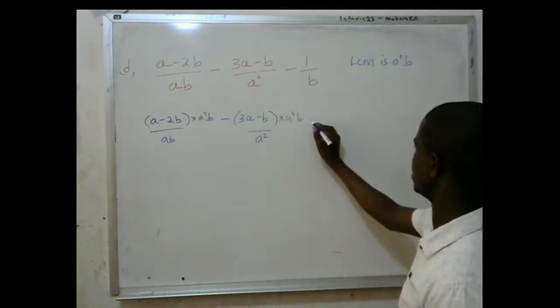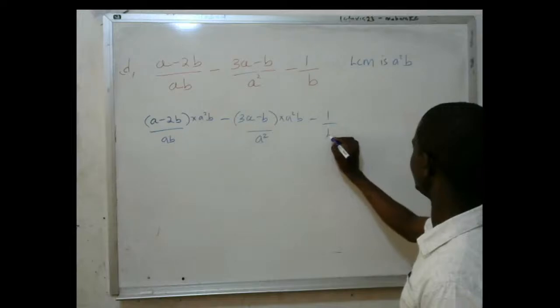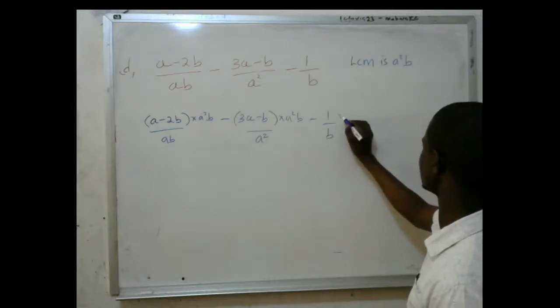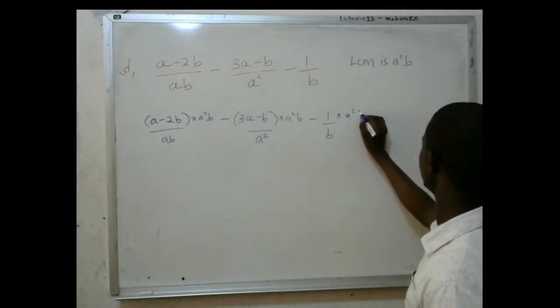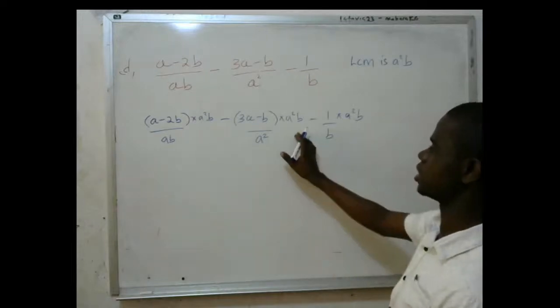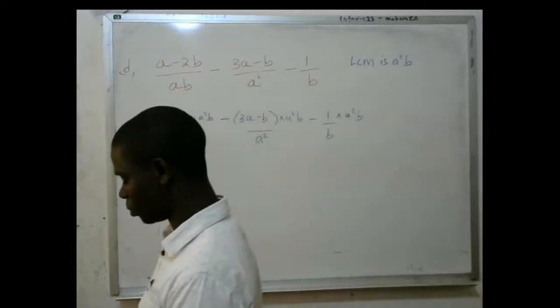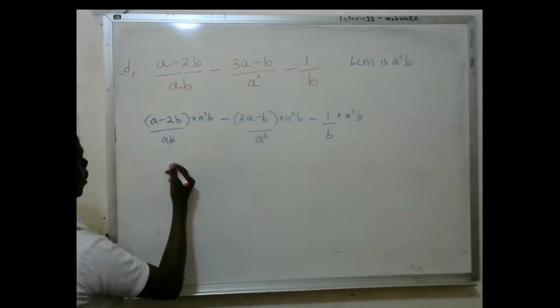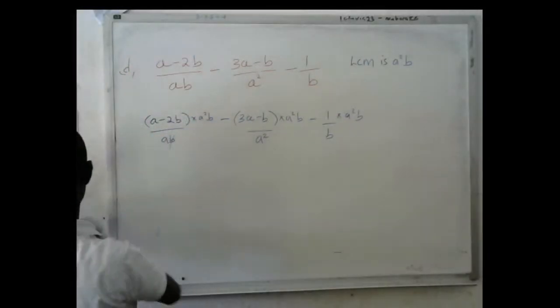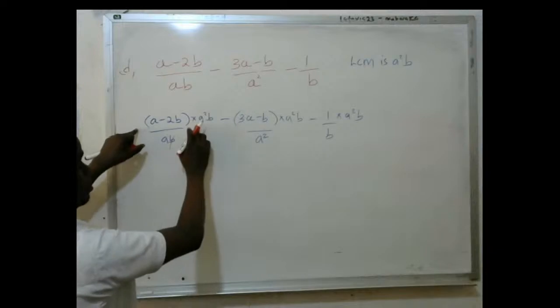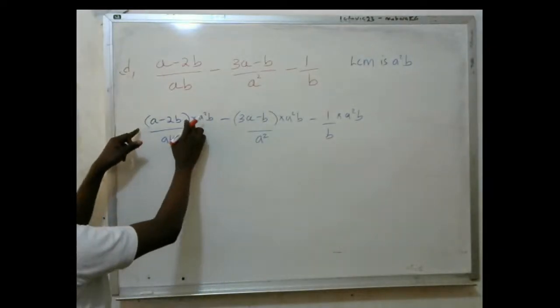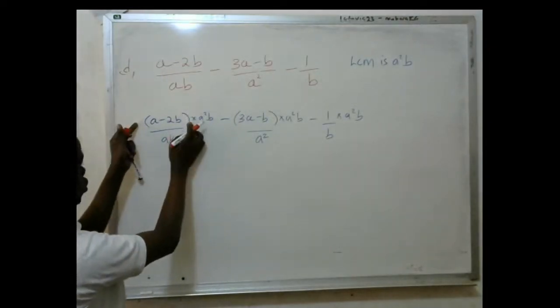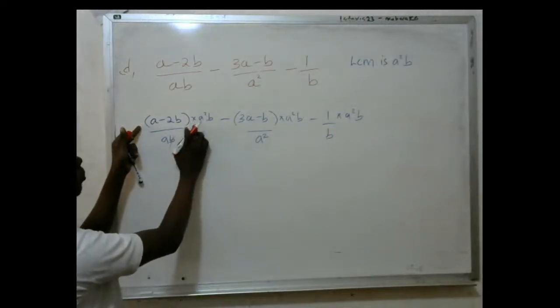Then minus 1 over B. Now here I don't need a bracket because it is one term: A squared B, multiplying the LCM everywhere. After multiplying the LCM everywhere, you can simply see terms which are the same, and if they are the same, you are able to cancel them. I'm cancelling simply because there is a multiplication sign in between. The whole of this, we take as one term. So that's why I'm cancelling.